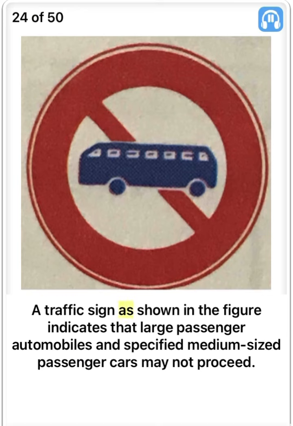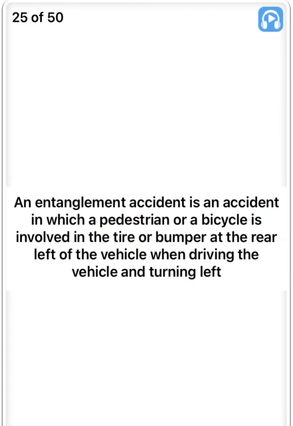A traffic sign as shown in the figure indicates that large passenger automobiles and specified medium-sized passenger cars may not proceed. True. An entanglement accident is an accident in which a pedestrian or a bicycle is involved in the tire or bumper at the rear left of the vehicle when driving the vehicle and turning left. True.